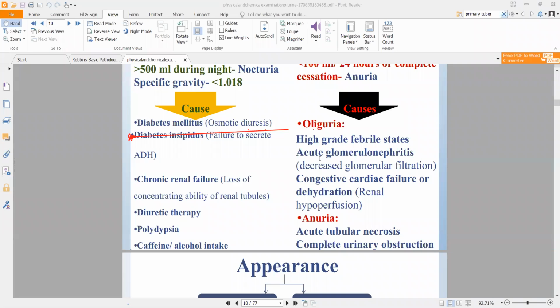So the first time when lub occurs, or basically when atria contracts, blood will be pumped into your ventricles. From ventricles you will have right and left ventricular systole.